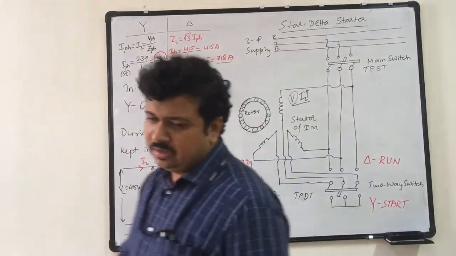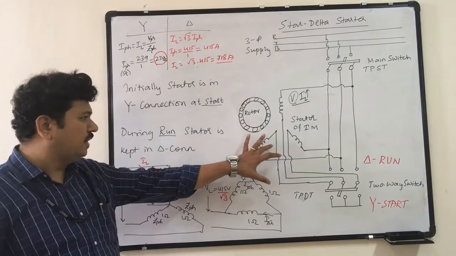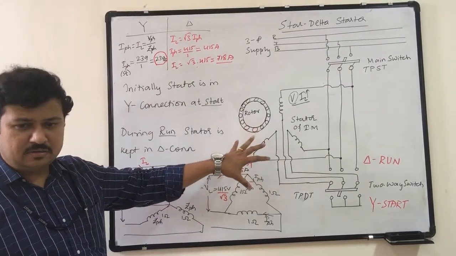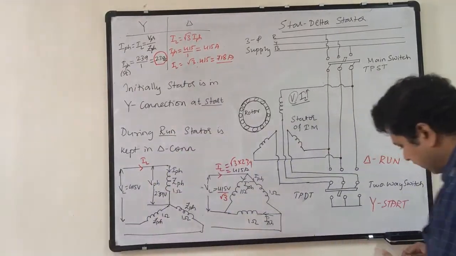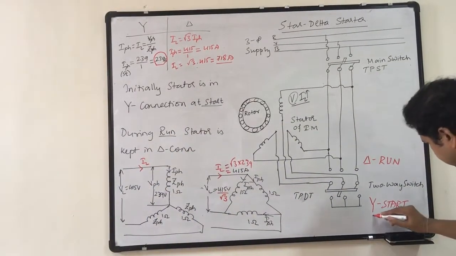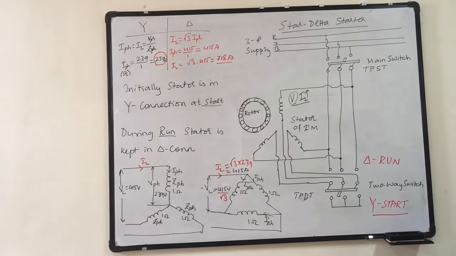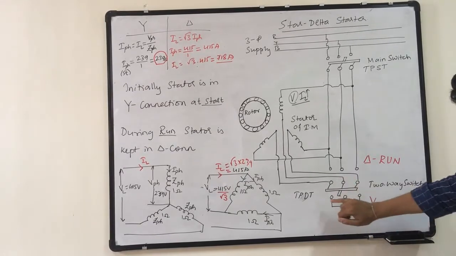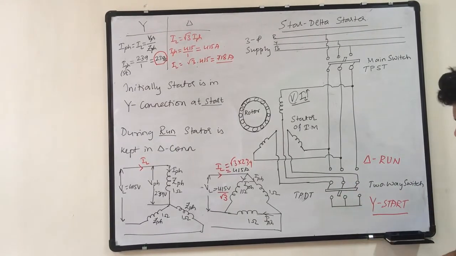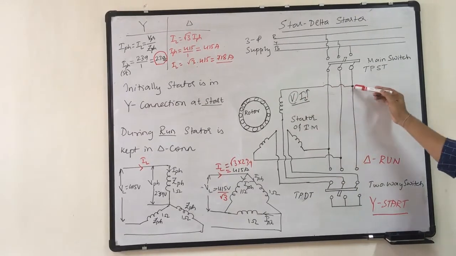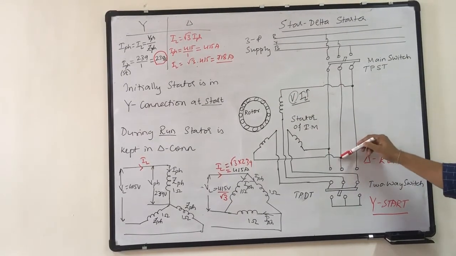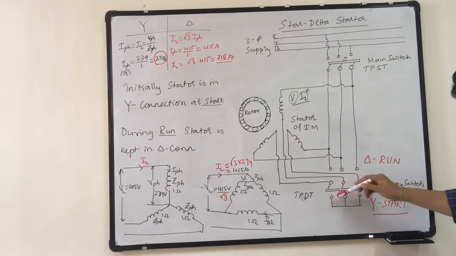Initially this starter will connect the 3-phase winding of the stator in star fashion. You can observe this is the star start. Now this switch is connected to the lower 3 terminals. Therefore, this end of the winding is connected here, second is here, third is here, but the remaining 3 are connected to this point.